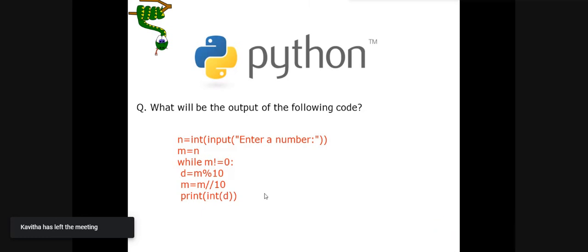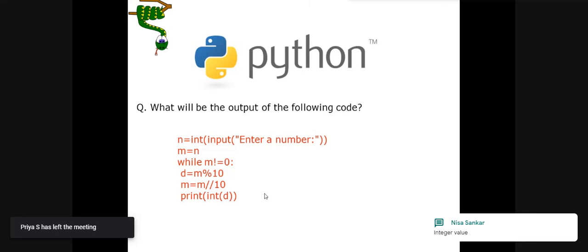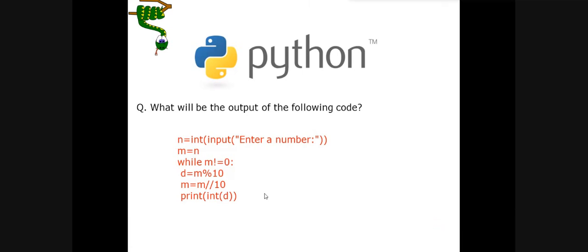If I use the single division operator here, at that time it will calculate the decimal value. So we don't want the decimal part of the division operation. We want only the integer part. So that's why we have used the floor division operator. Okay, fine. So this program is also clear to all of you.